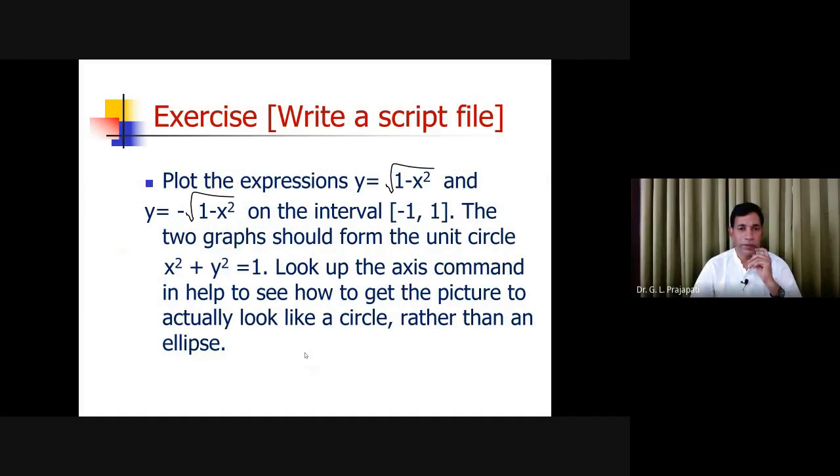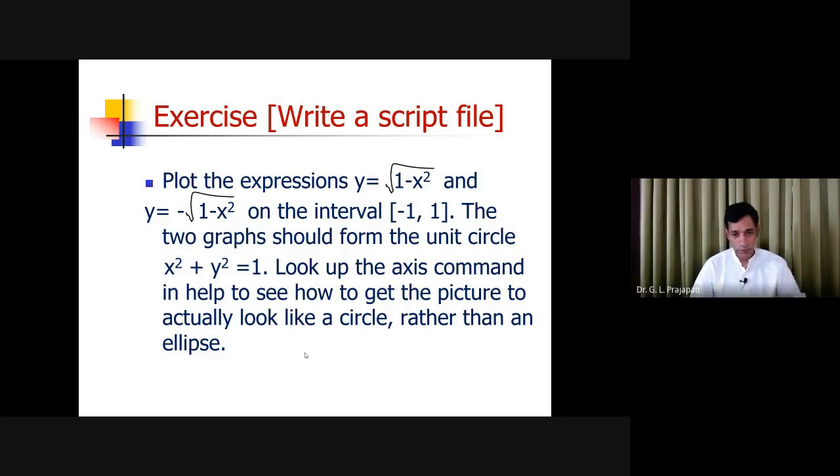Now this is the exercise. You can see the exercise. Plot the expression y is equal to under root 1 minus x square and y is equal to minus under root 1 minus x square on the interval minus 1 to 1. The two graphs should form the unit circle x square plus y square is equal to 1.